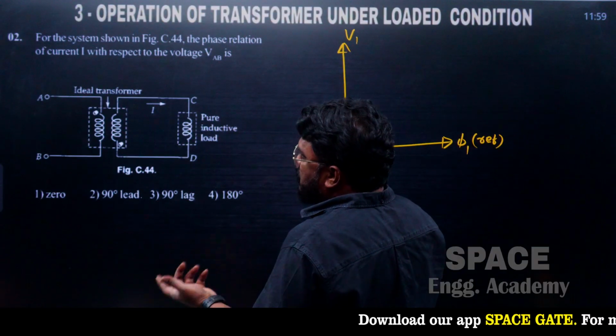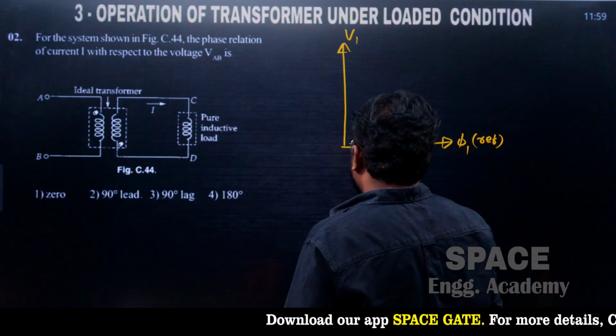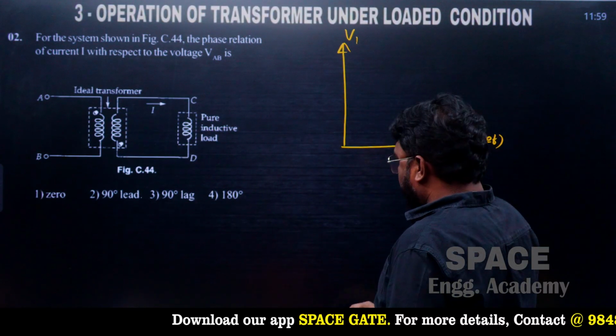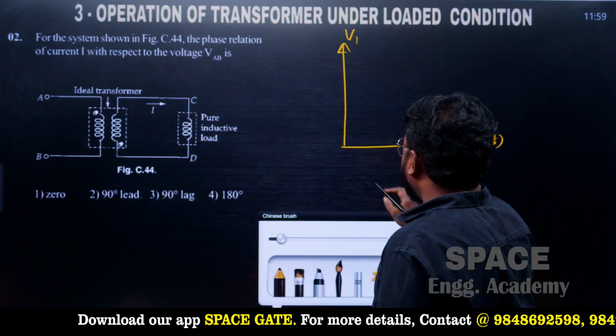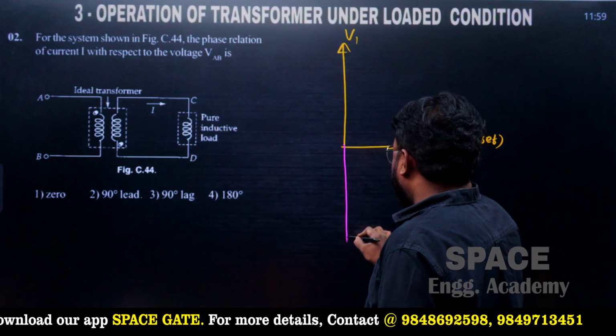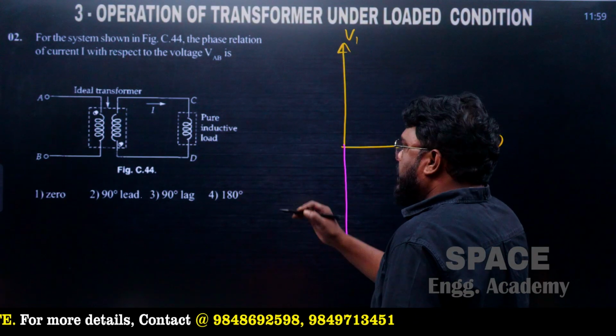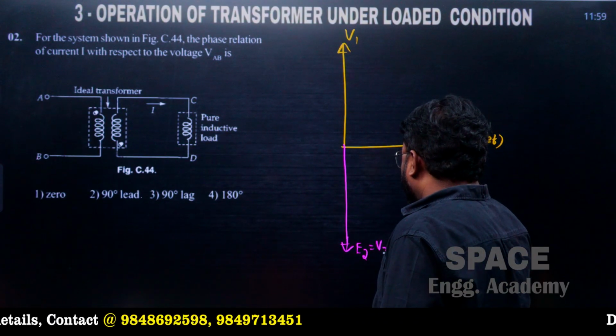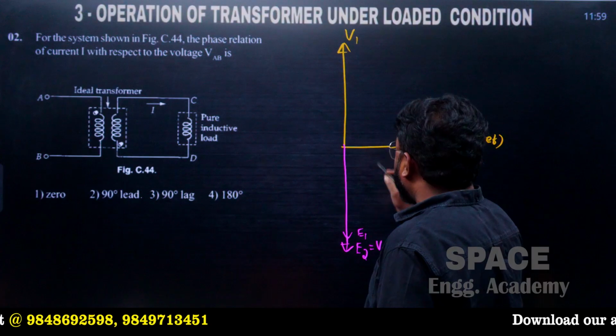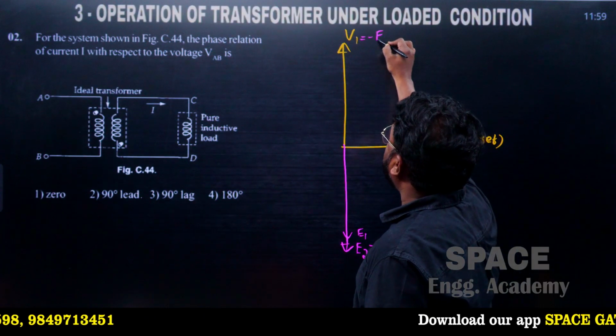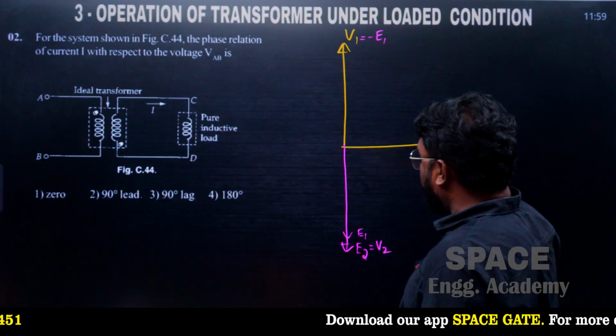For an ideal transformer, the no-load current is 0, and this is the EMF induced in the secondary winding of the transformer. If drops are neglected, V2 is equal to V1, and E1 is equal to minus V1.